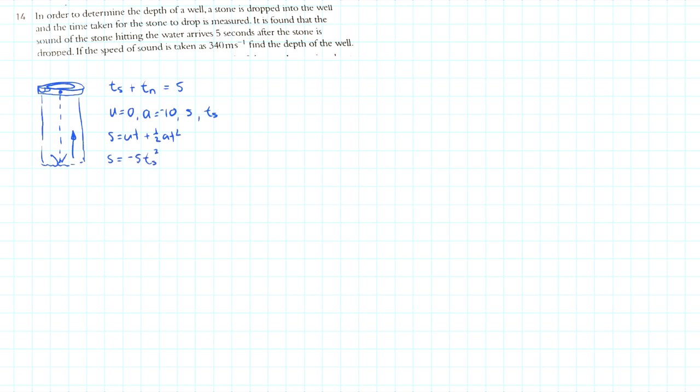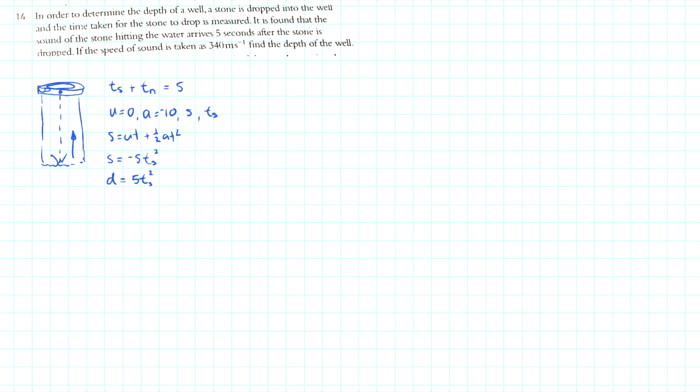Actually, let's turn that into a positive distance. It's negative because we're making 0 where the stone is dropped from, and the stone drops down, which means the displacement is negative. But we're only really interested in the absolute value of that. So let's use D and say the distance is actually just 5 times the time that the stone travels squared, which actually looks quite easy. Let's go to the sound.